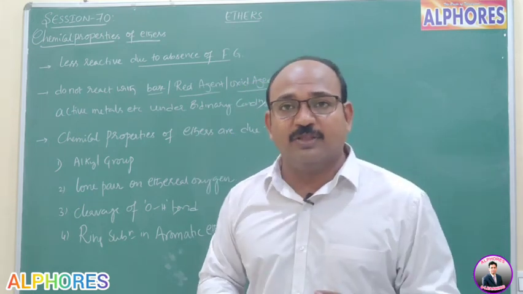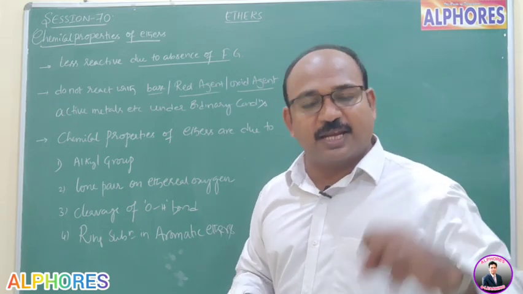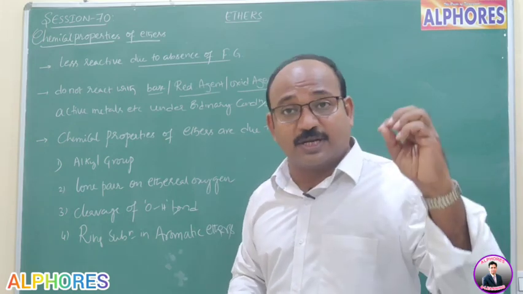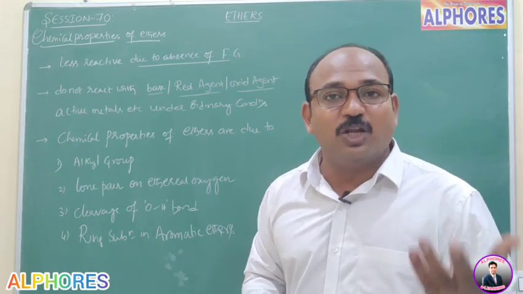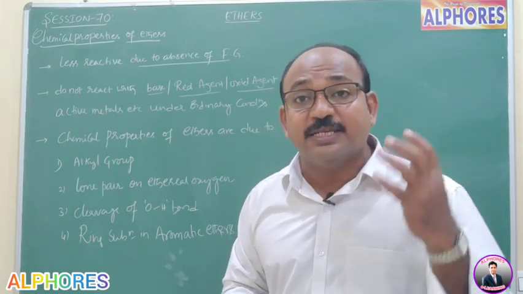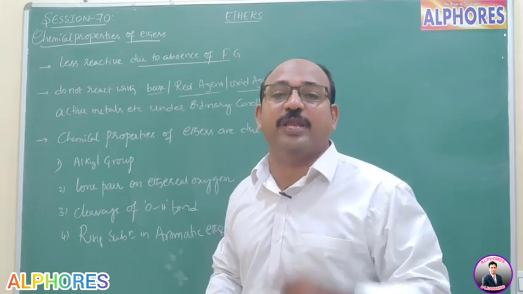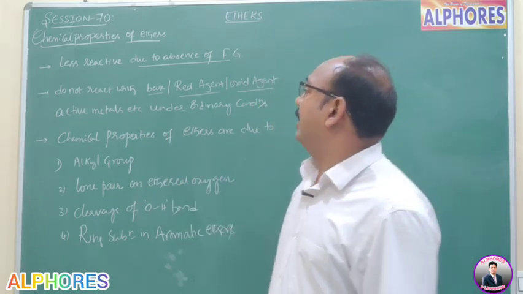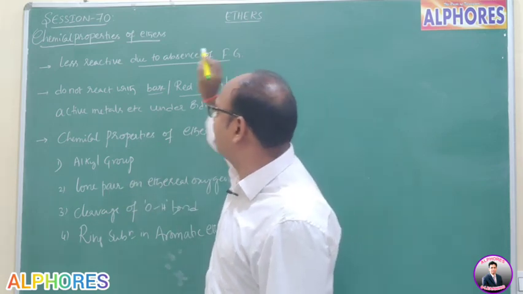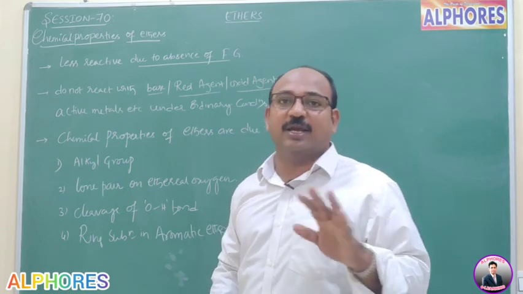Ethers do not react with alkalis, meaning with base there is no reaction. Ethers are resistant towards oxidation and towards reduction. Ethers do not possess any active hydrogen, any acidic hydrogen. That's why with active metals there is no reaction. So they do not react with base, reducing agents, oxidizing agents, or active metals, etc. But this is under normal conditions.